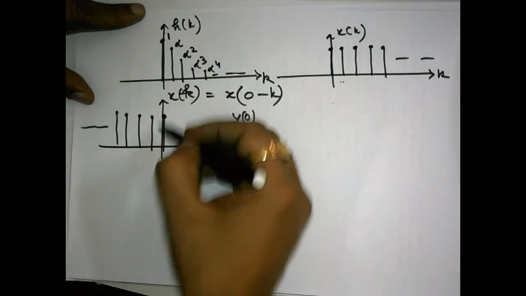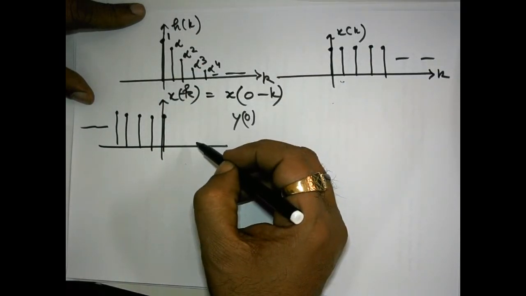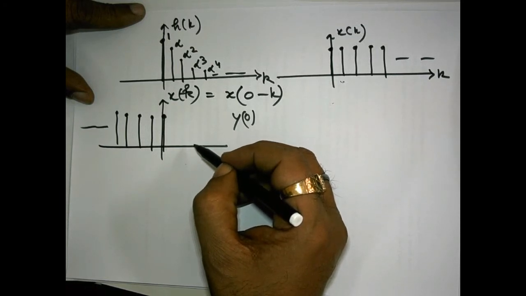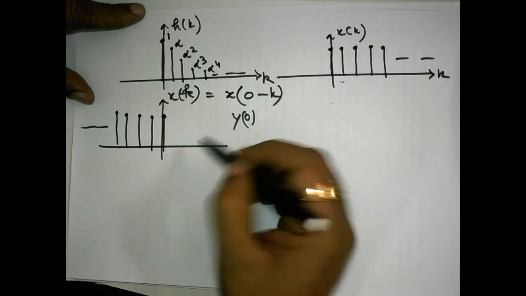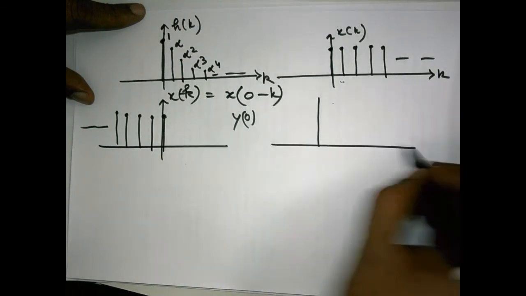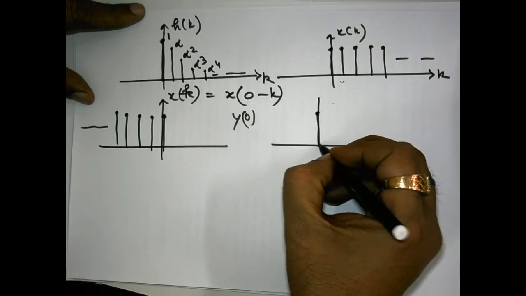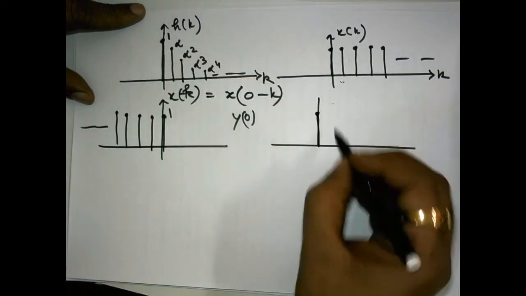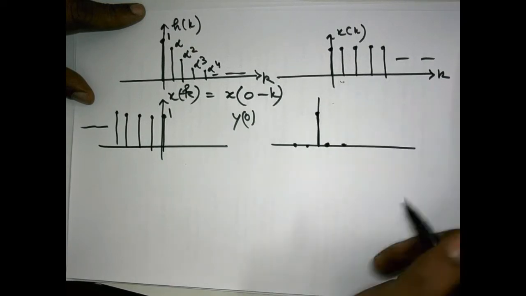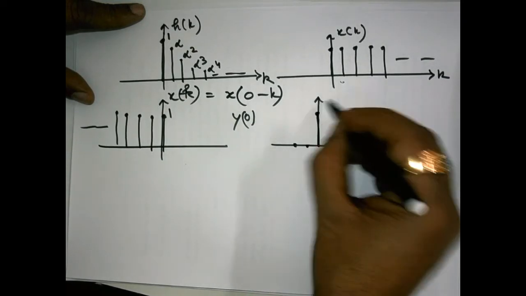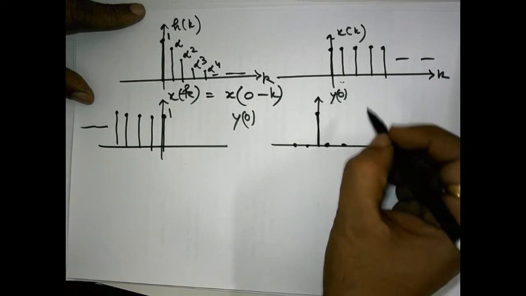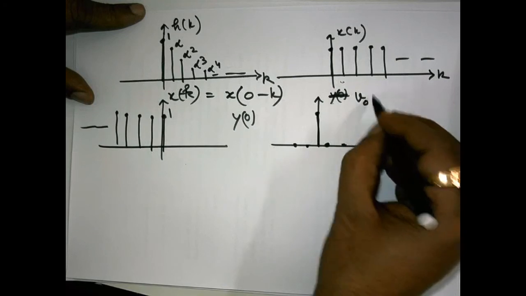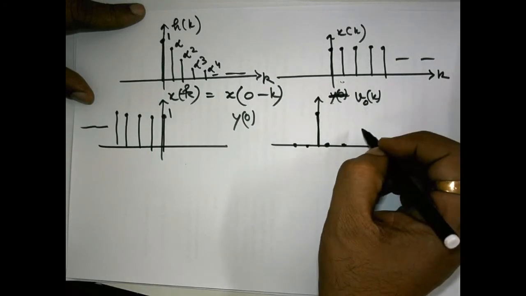This is x 0 minus k, and it is helpful in evaluating y0. To evaluate y0 you need to multiply these two sequences, and samples so obtained will be added. What sample you are going to obtain after multiplication? Simply 1, because here also strength is 1 and here also strength is 1. So simply 1, and rest of the values are 0. So this is y0. In fact, this is an intermediate result because of multiplication, but the same y0 you will obtain.